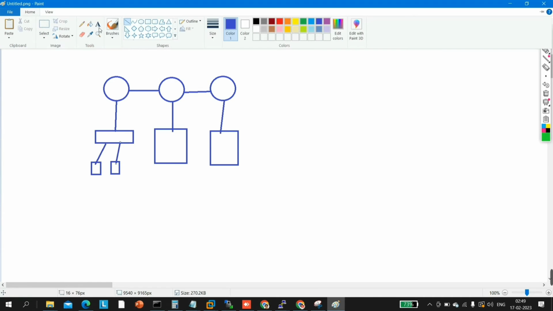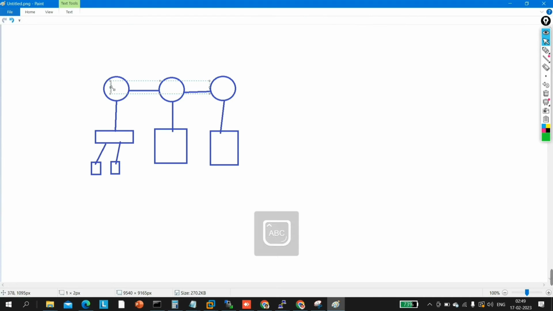Now this is my R1, this is my R2, and this one is my R3. This is a switch, this is a database server, and this one is my FTP server. Fine. Now this is my inside network, this is my private network, this is my trusted network.